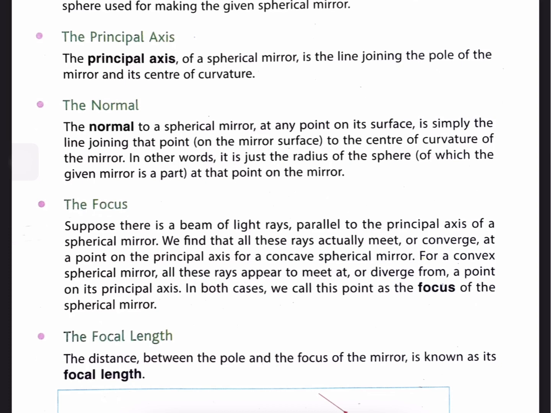Next, the focus. Suppose there is a beam of light rays parallel to the principal axis of a spherical mirror. We find that all these rays actually meet or converge at a point on the principal axis for a concave spherical mirror. For a convex spherical mirror, all these rays appear to meet at or diverge from a point on its principal axis. In both cases, we call this point the focus of the spherical mirror.